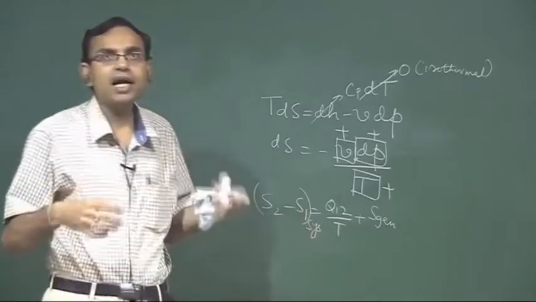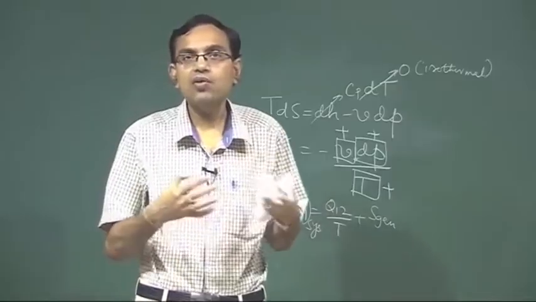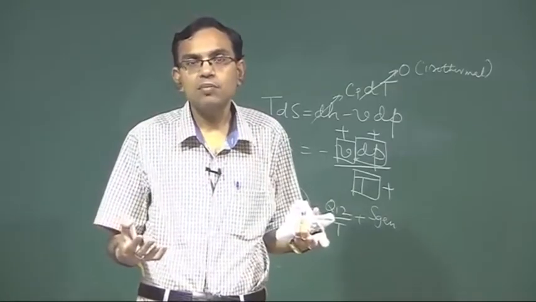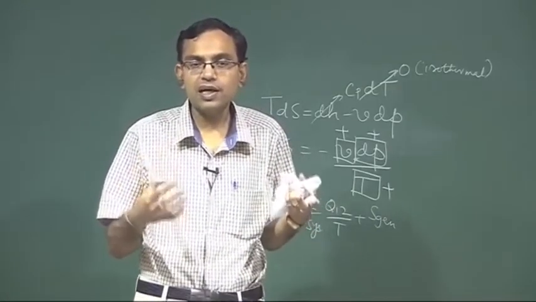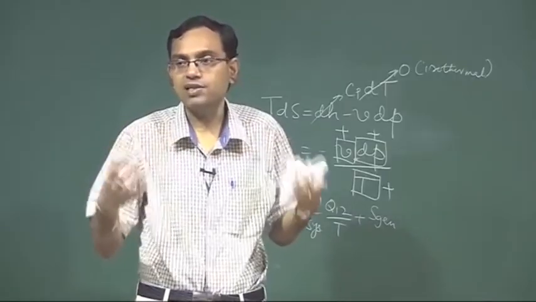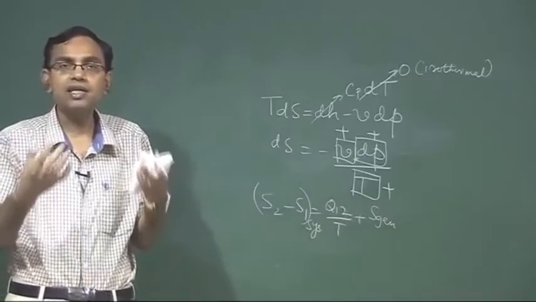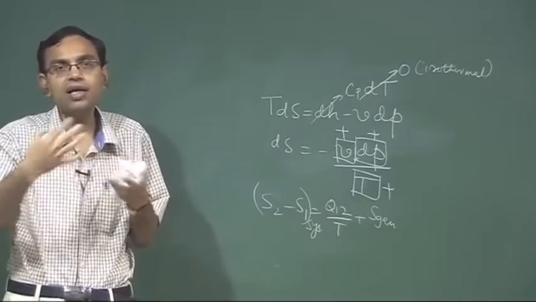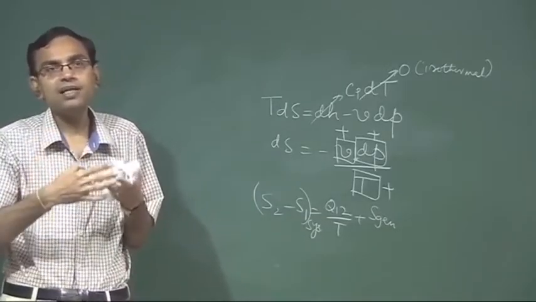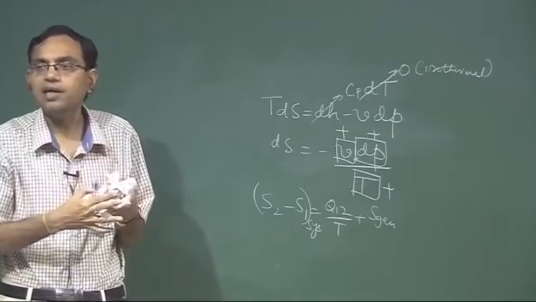Very many times we loosely say that entropy always increases, but we do not mention that it is the entropy of the universe, system plus surrounding together, that increases. Entropy of a system or surrounding separately might either increase, decrease or remain the same.